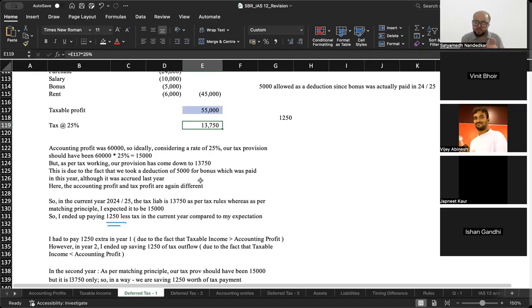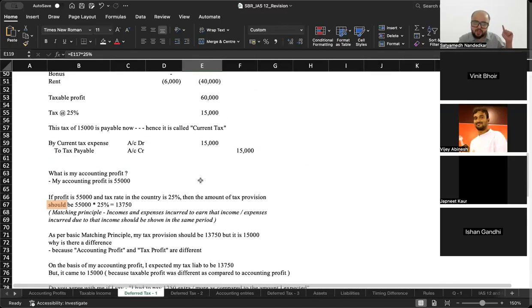What is the situation in the current year? In the current year, the payment should have been 15,000 as per my calculation, but the actual payment came down to 13,750. This year it was less than what I expected. I expected 15,000, but now I am paying only 13,750. It's the good deeds of last year, it's the excess payment of last year which is coming to my rescue in the current year. So last year I expected to pay a tax of 13,750, lekin you made me pay 15,000.